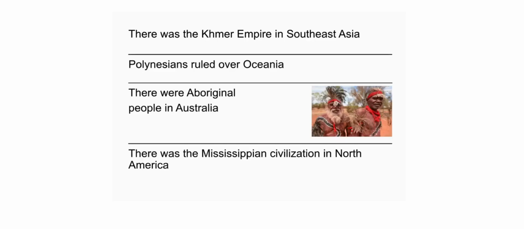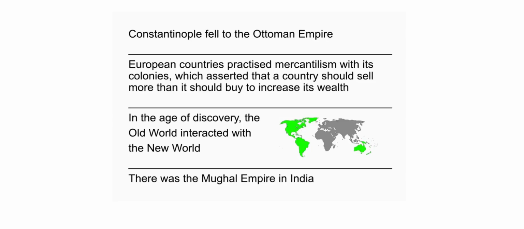There was the Khmer Empire in Southeast Asia. Polynesians ruled over Oceania. There were Aboriginal people in Australia. There was the Mississippian civilization in North America. Constantinople fell to the Ottoman Empire. European countries practiced mercantilism with their colonies, which asserted that a country should sell more than it buys to increase its wealth. In the Age of Discovery, the Old World interacted with the New World.